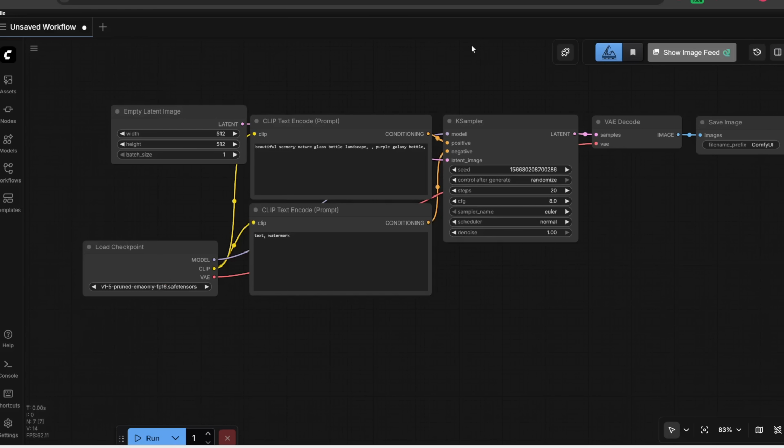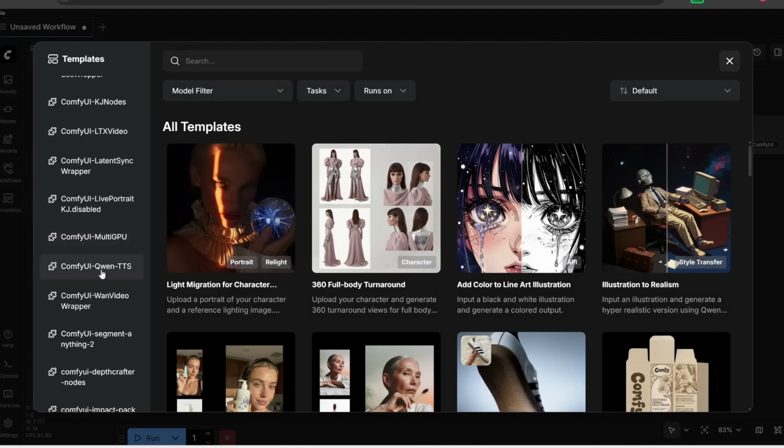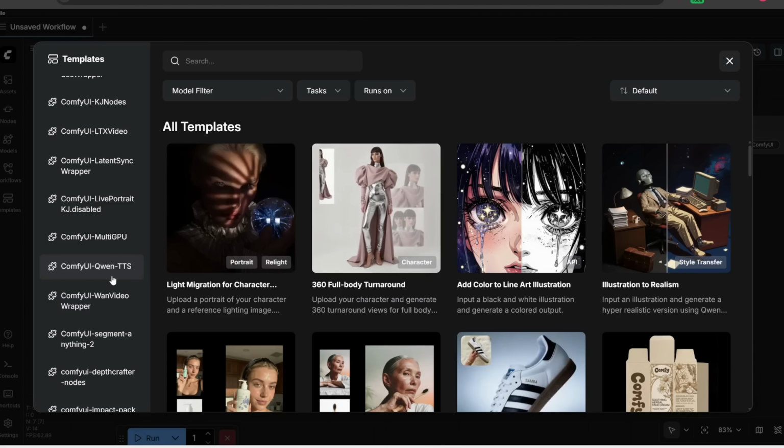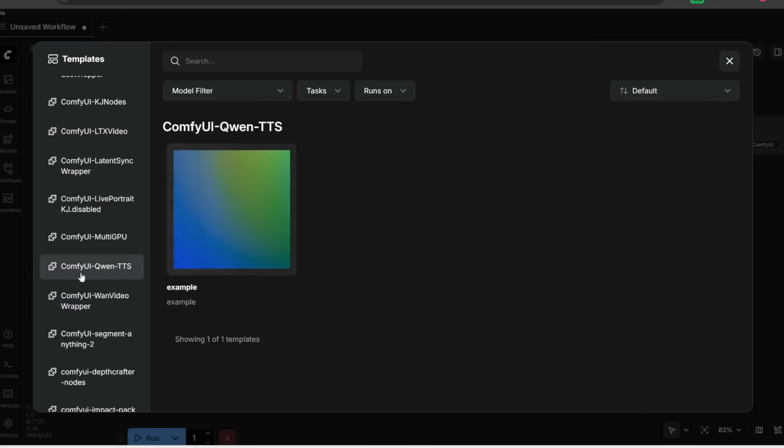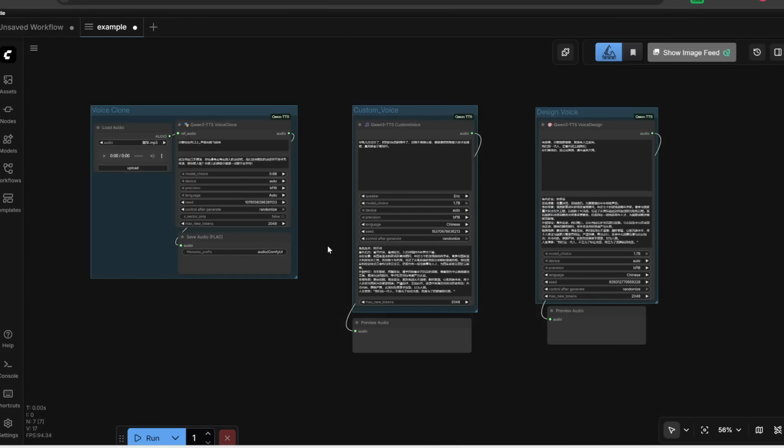Now, after starting up ComfyUI, what we need to do is head over to templates. And then if we scroll all the way down, you should see this new ComfyUI-Qwen-TTS, which was just downloaded. So let's click on this, and here it contains an example workflow. So let's click on this, and here is what we get. Super simple.